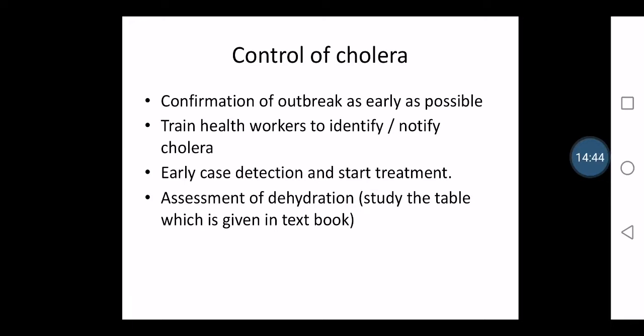So the main thing is we have to confirm the outbreak. If there is any outbreak happening in the community, as a community health nurse we have to confirm the outbreak as soon as possible. There should be trained health workers to identify how cholera looks, because some people, just for having a small diarrhea or 2-3 loose stools, will say the word cholera.